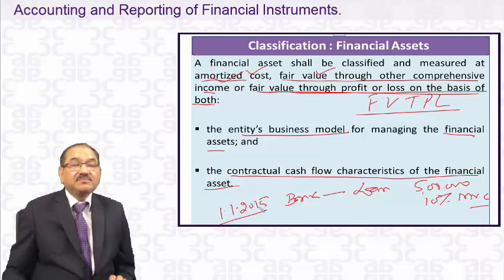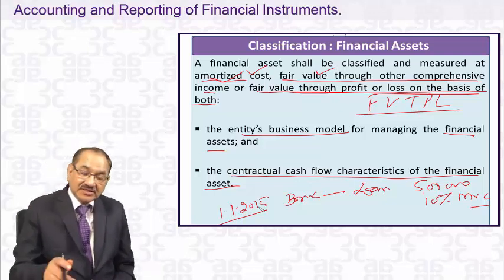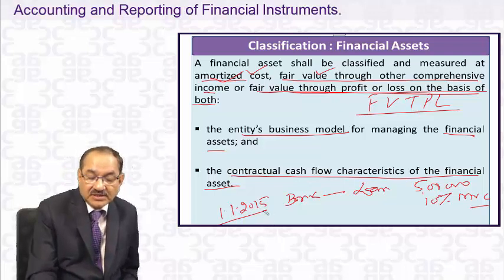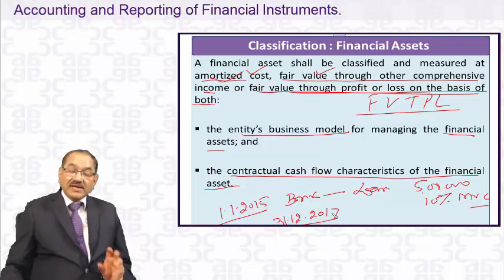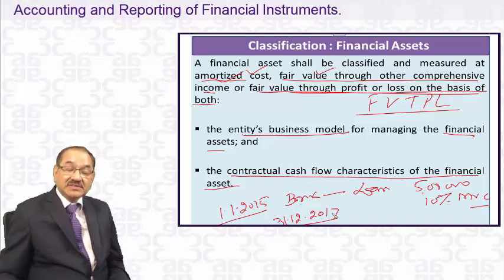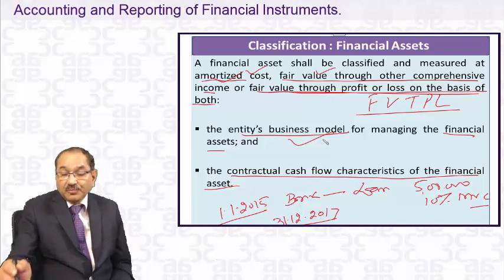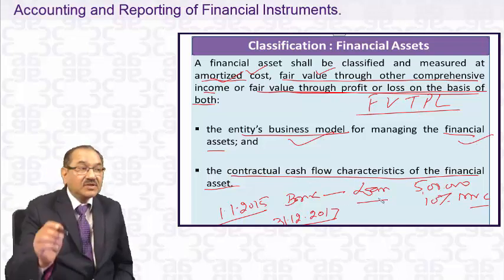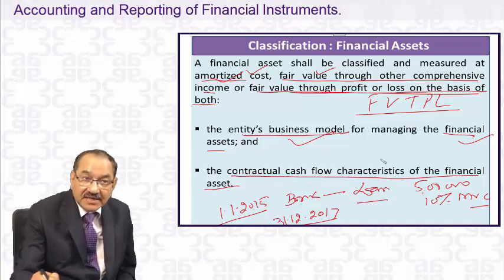Now, what is the bank business model? It says that this loan has a period of 3 years and the last installment may be on 31st December 2017. 3 years will end on that date. What business model does this bank have? The business model to manage this financial asset, the loan being a financial asset.